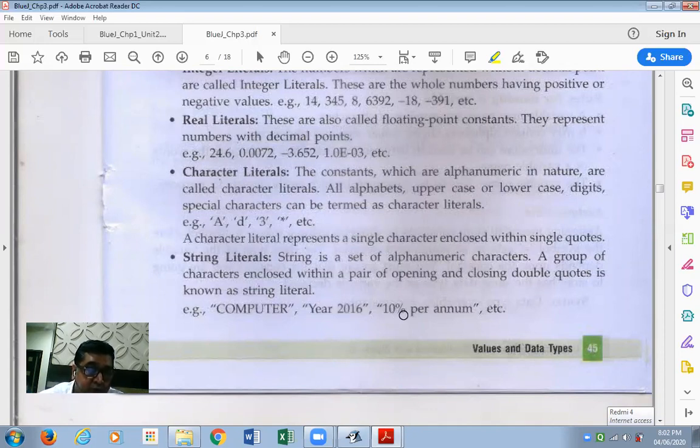10 percentage, 10% per annum. So we have digits, we have special characters, we have alphabets in it. These are examples of a few literals over here.